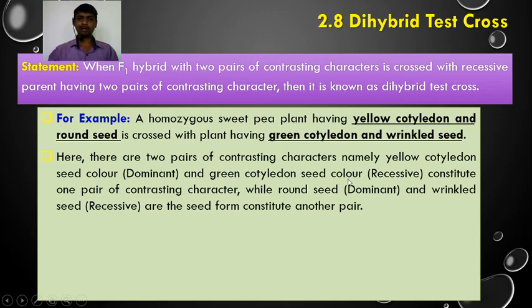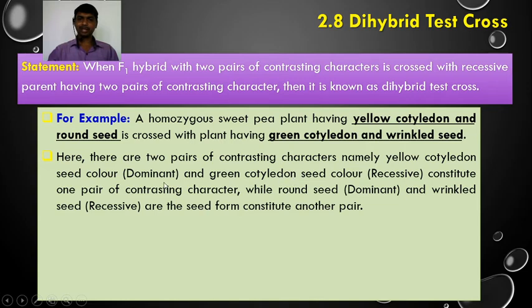One pair is yellow and green, another is round and wrinkled. Yellow cotyledon seed color, which is dominant, and green cotyledon seed color, which is recessive, constitute one pair of contrasting characters.